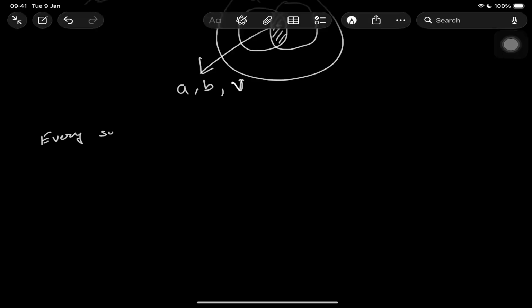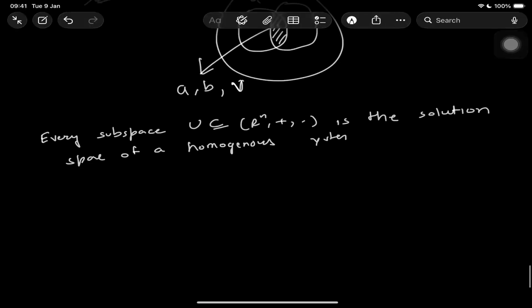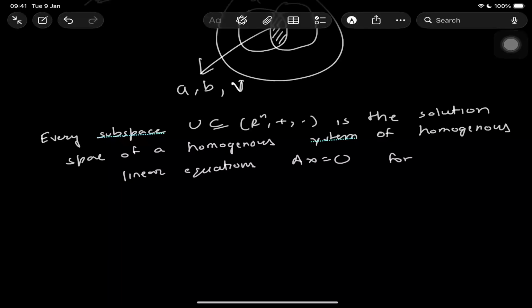every subspace is the solution space of a homogeneous system of linear equations Ax equals 0. So what this statement means is that every subspace can be described as a set of solutions to some homogeneous linear equation Ax equals 0.